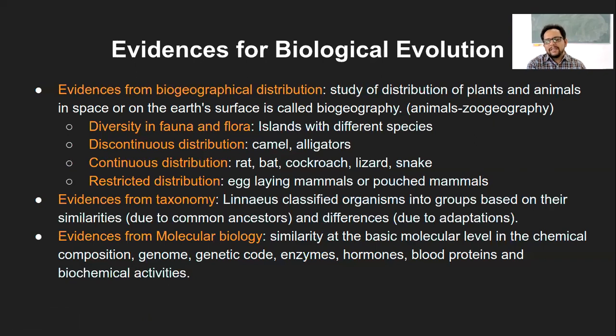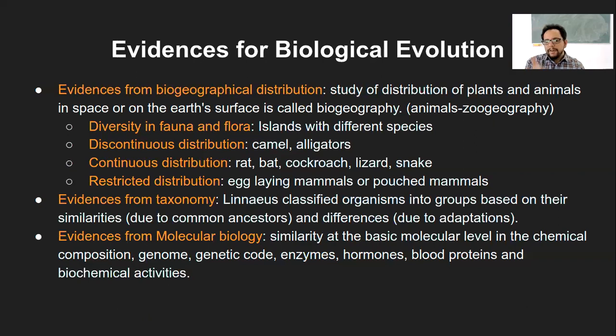So again, common ancestry proves the point of evolution. At one particular time point in the evolution process, these organisms were similar species or one species, depending. And the differences exist because the landscape got distributed and the environmental conditions became different. So they have certain differences due to environmental adaptation. That is one of the evidences from the taxonomical perspective.